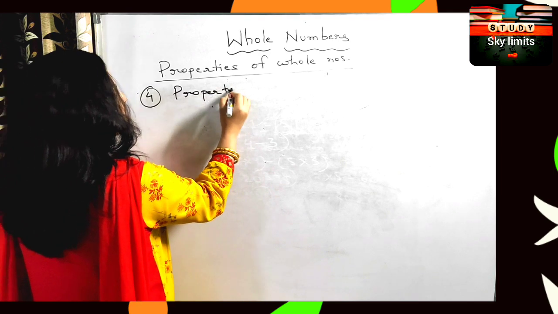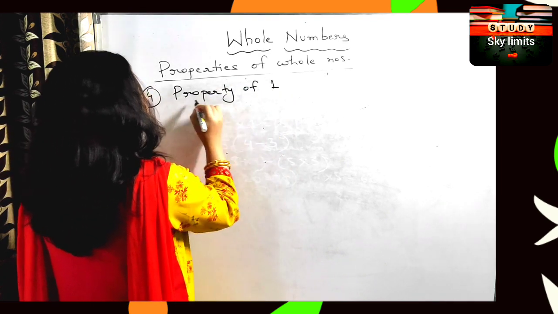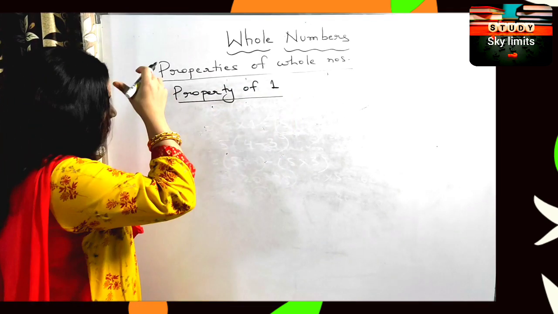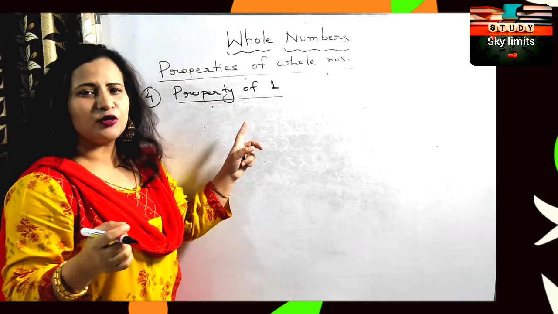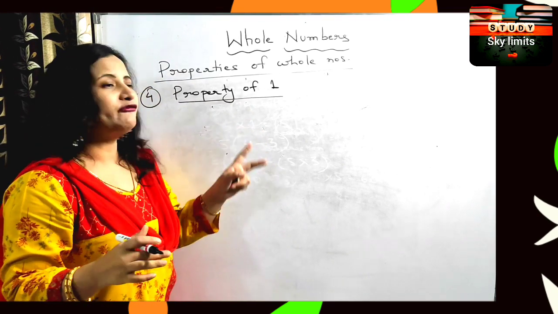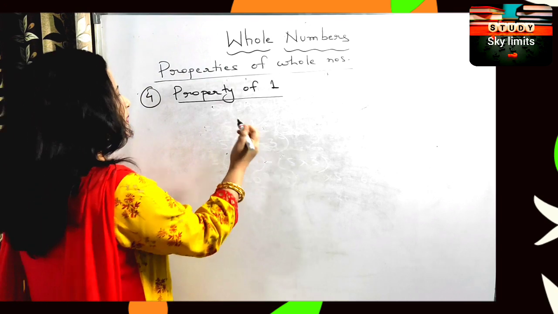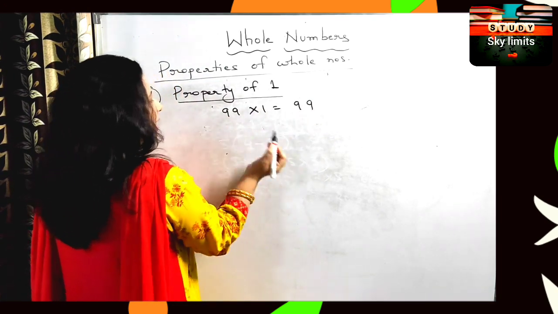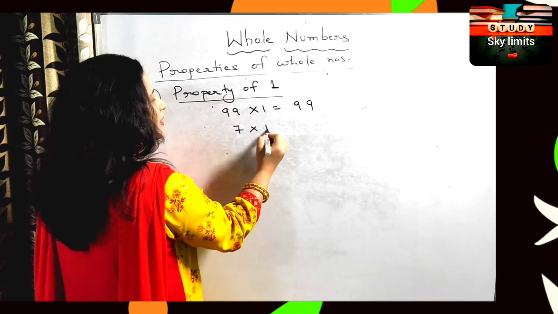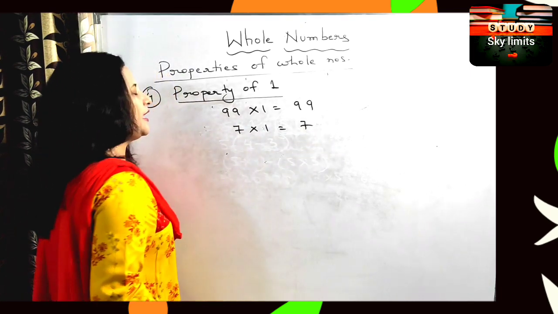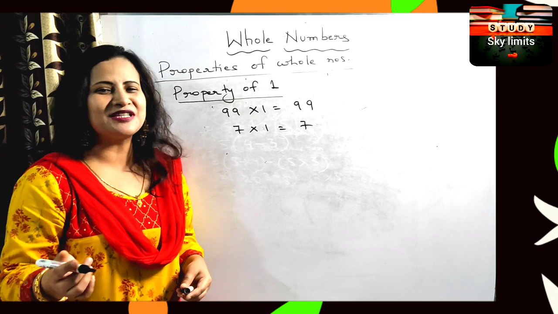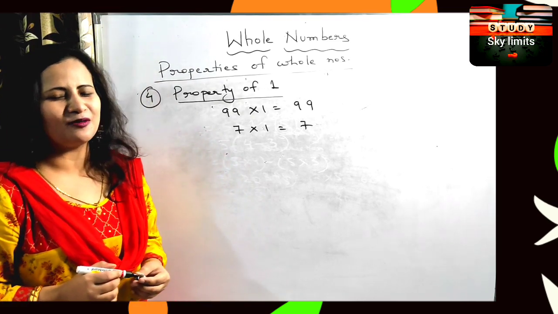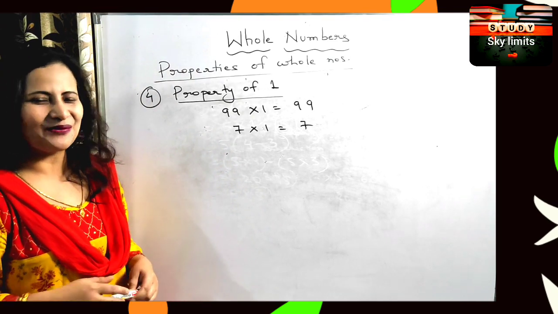So for this we will discuss the property of 1. What does it mean? See, the property of 1 is only for multiplication. That means if you multiply anything by 1, the answer will be the number itself. Except 0. 0 is the exception, because whatever you multiply with 0, it is 0.